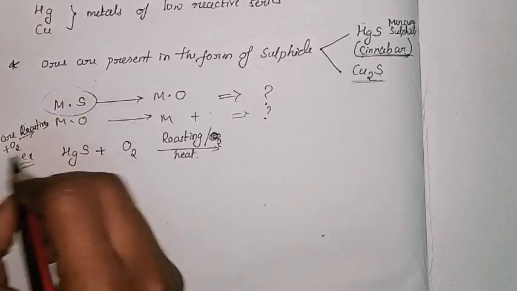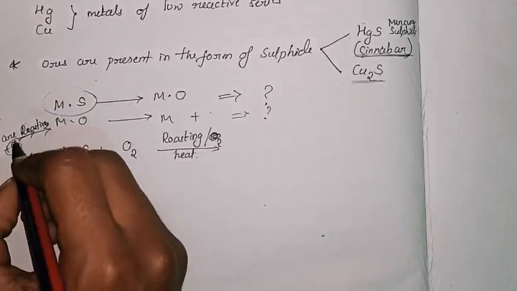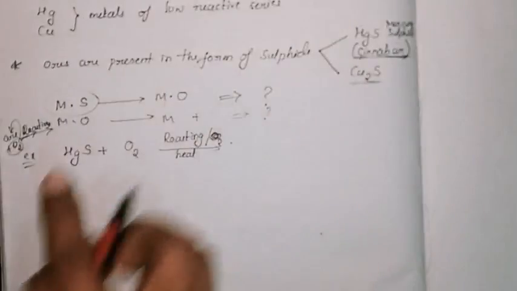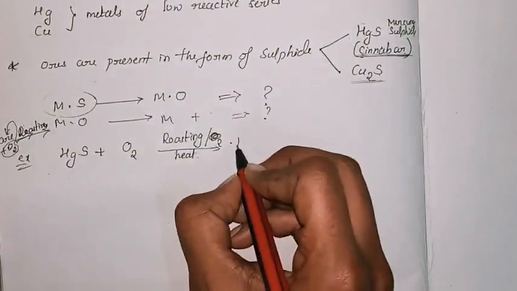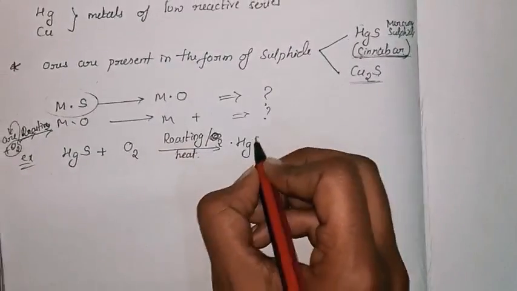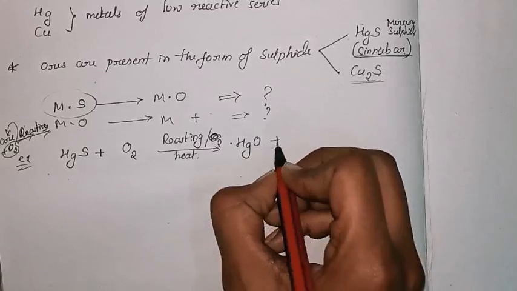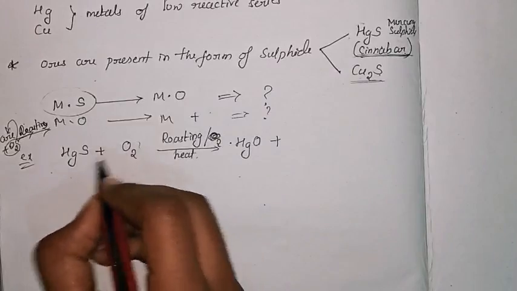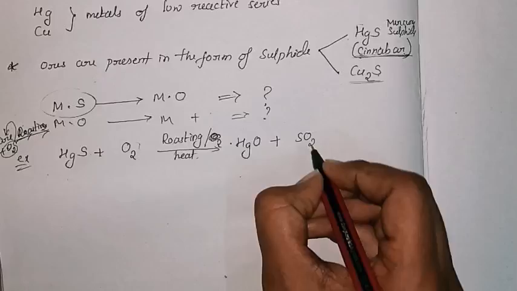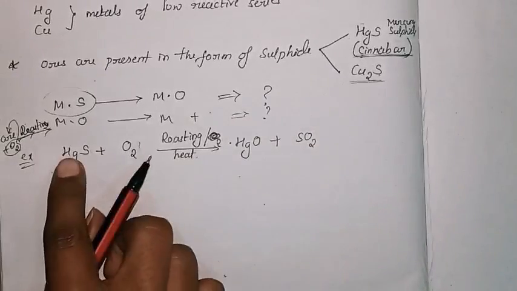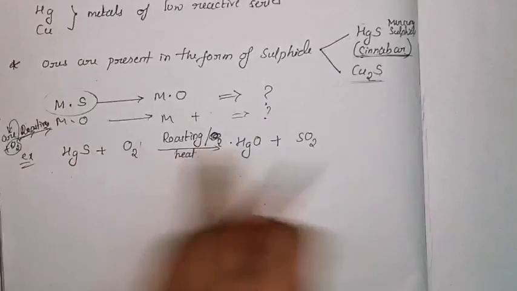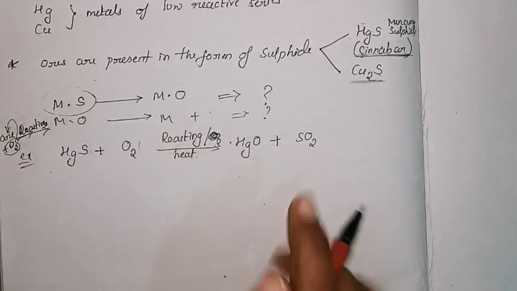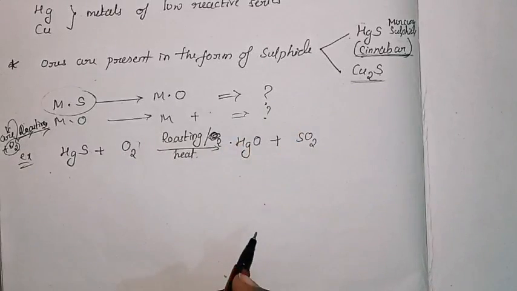So what happens when the roasting process takes place? The oxygen will get attached and there is formation of metal oxide. The metal here is mercury, Hg, and oxygen will combine with this to give the metal oxide, plus S and oxygen, which gives SO2. Now you have to balance the equation. Hg is 1, Hg is 1, SO2, so it is not balanced.